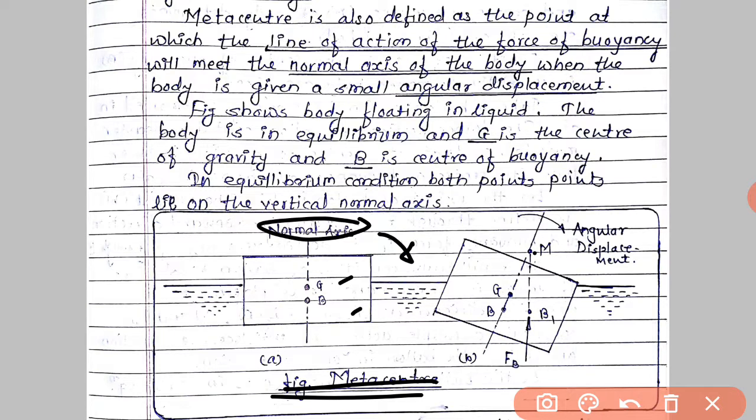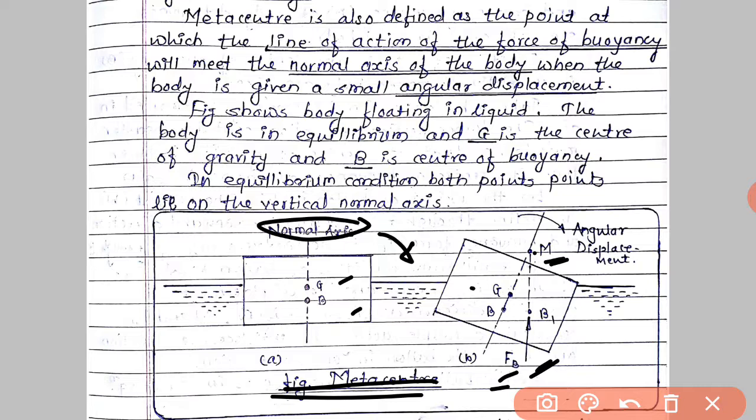This point is called M, that is the metacenter. The line of action of force FB, and B is shifted to B1 here, and if the body continuously oscillates, then the point also comes to B2.